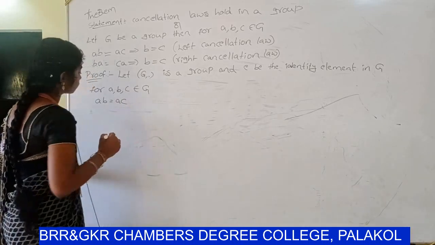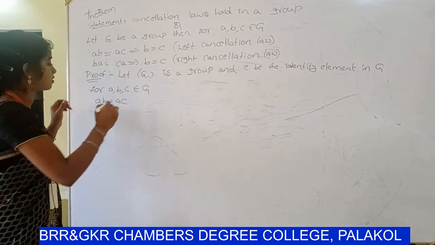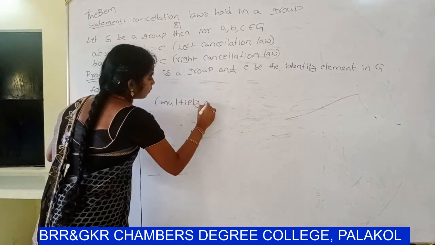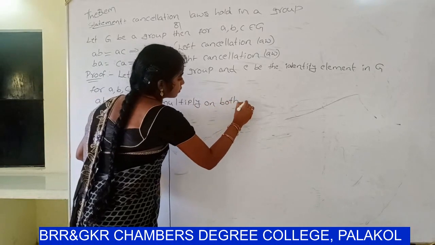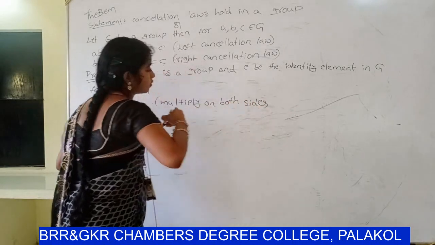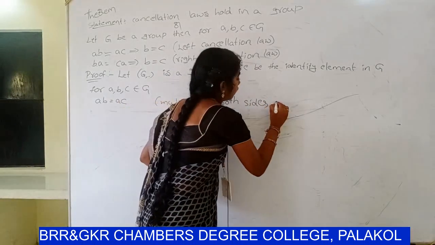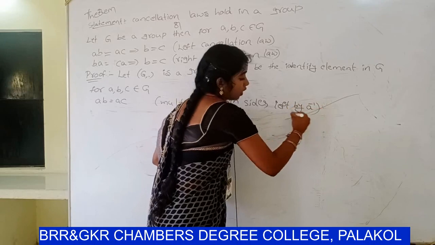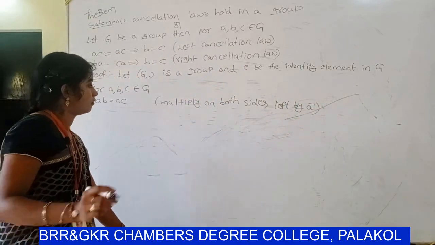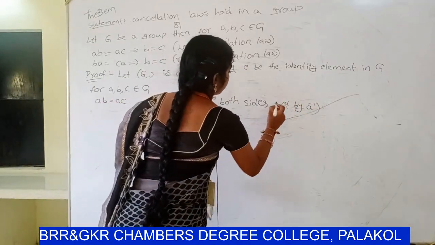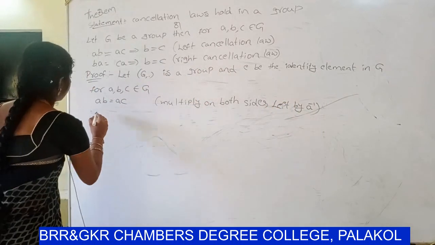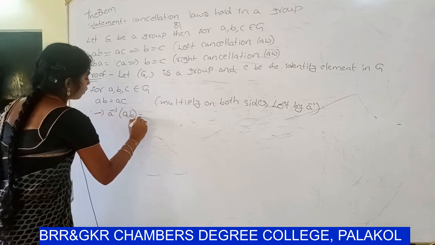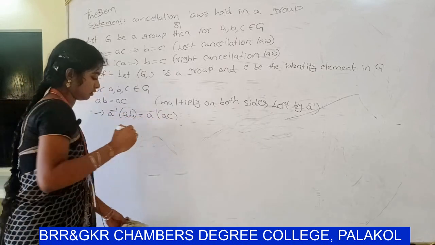So multiply on both sides, left by a inverse. That implies a inverse ab = a inverse ac.